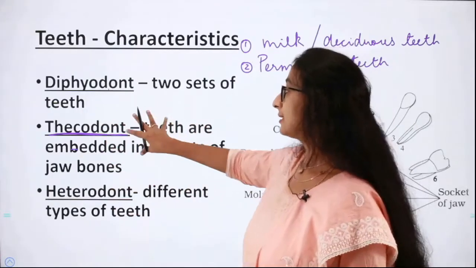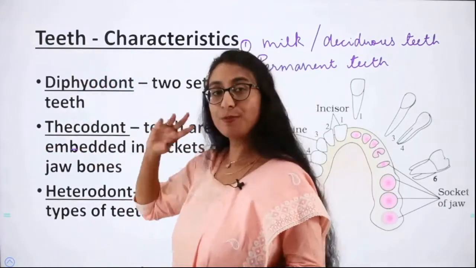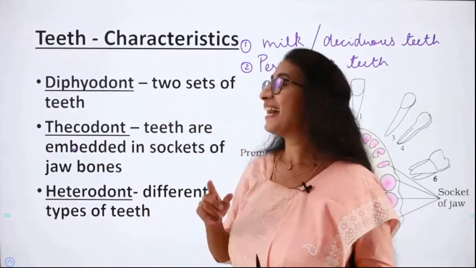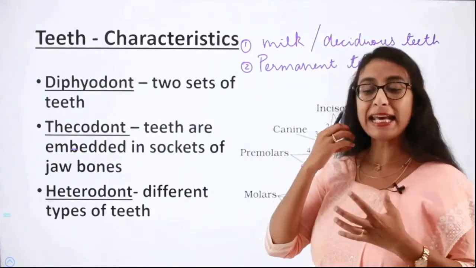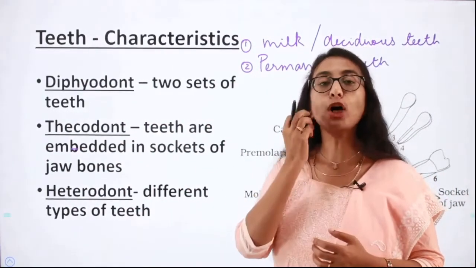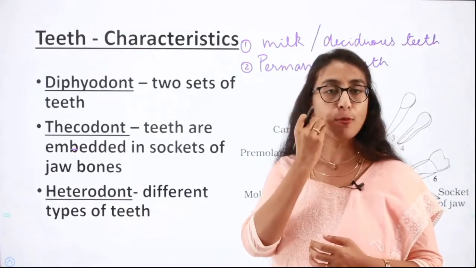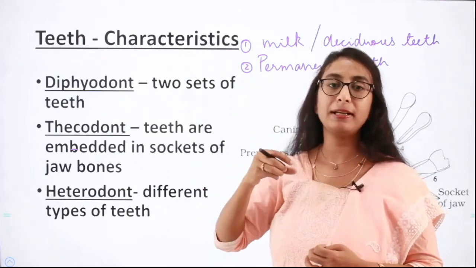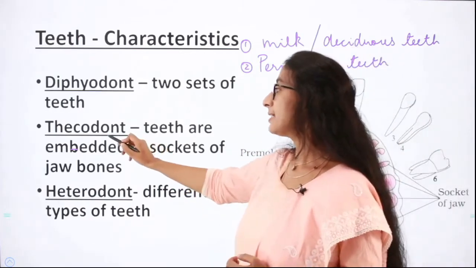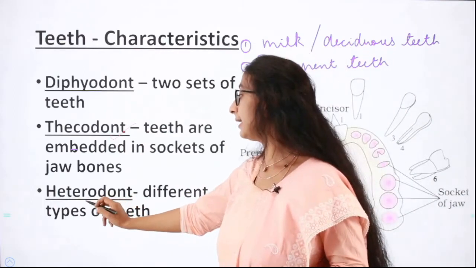Do remember this. First character is diphyodont, which means we have two sets of teeth, and second character is thecodont, which means that our teeth are embedded in sockets which are present in the jawbone. So this is our jawbone. In our jawbone, on the inner part, we have sockets where the teeth is embedded. That nature is called as thecodont. Next, moving on to the third characteristic, that is heterodont.